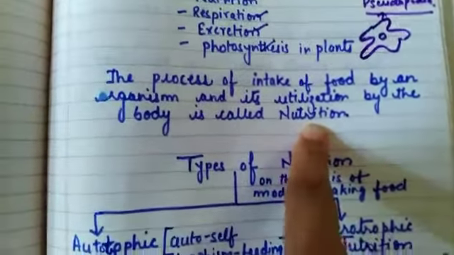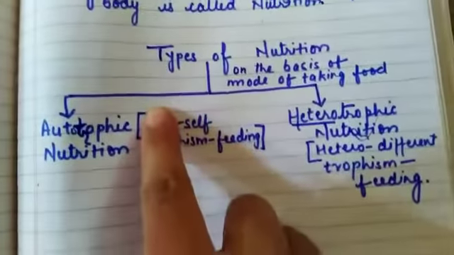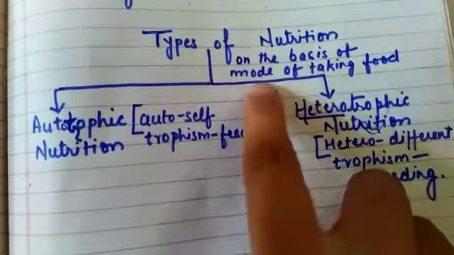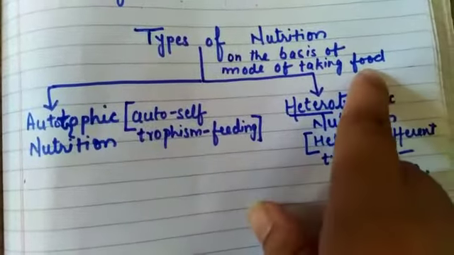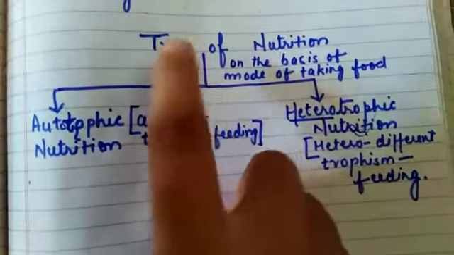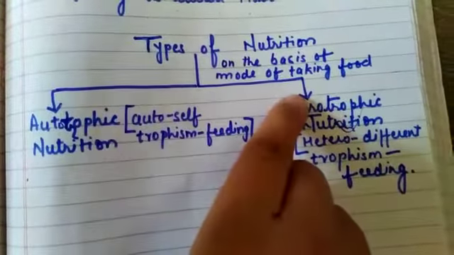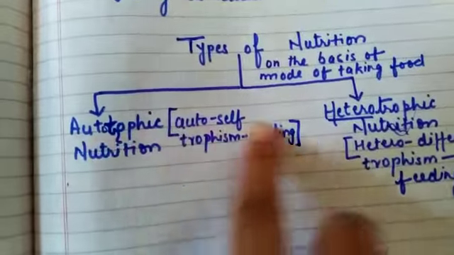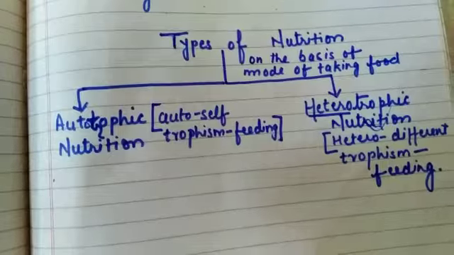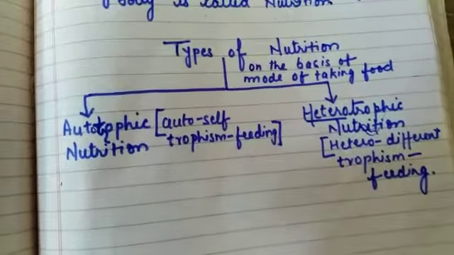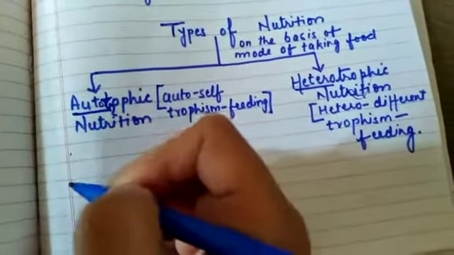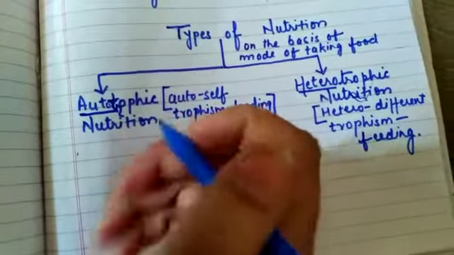Now we will come to the types of nutrition. On the basis of mode of taking food, how organisms take their food, nutrition can be differentiated into two types, the autotrophic and the heterotrophic. Now, what are autotrophic? What do you mean by the term auto? Auto means self.